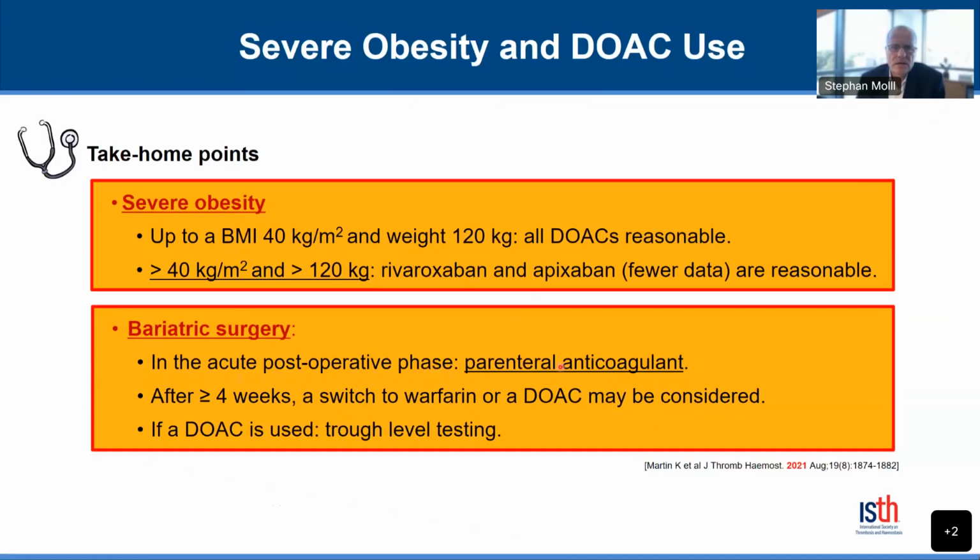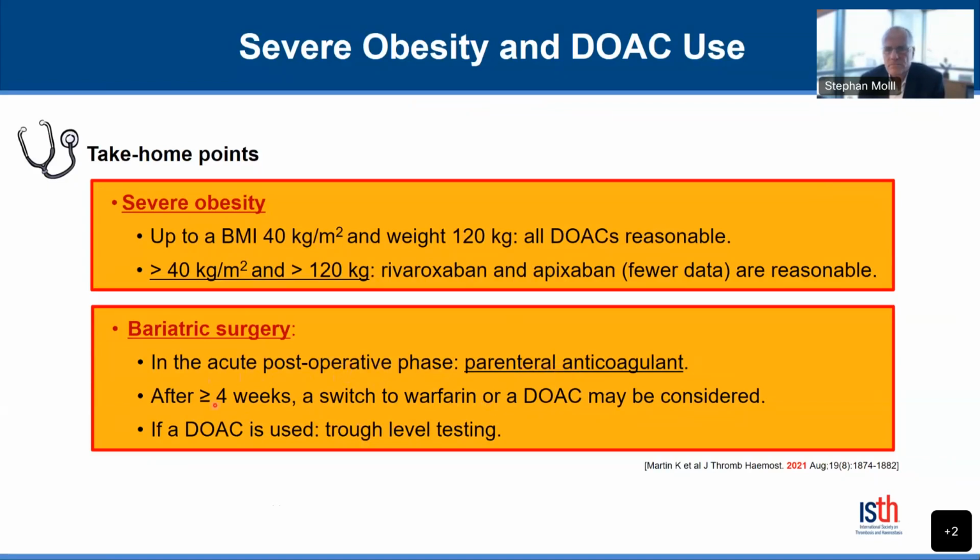And the reason is that all the anticoagulants, warfarin as well as the DOACs, are absorbed in the proximal small intestine, rivaroxaban even in the distal stomach, but then all of them in the duodenum and the proximal jejunum. So the absorption is distorted and is changed after bariatric surgery. And we don't know how much is absorbed if we just dose by traditional dosing. So the recommendation by the ISTH guidance document is to avoid the DOACs and warfarin in the acute phase and use a parenteral anticoagulant, which is more reliable.